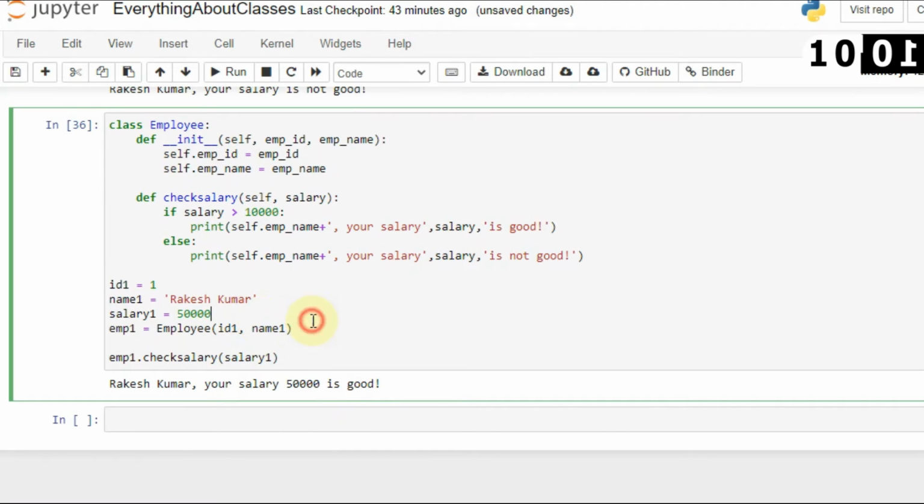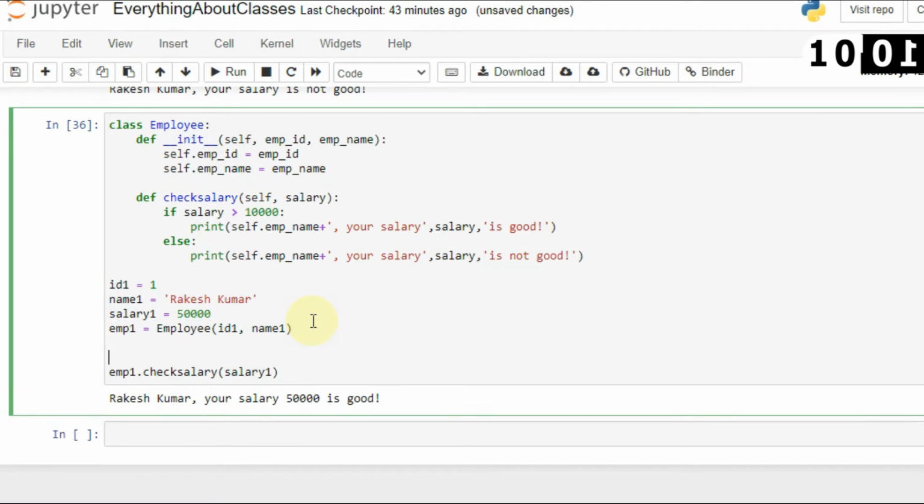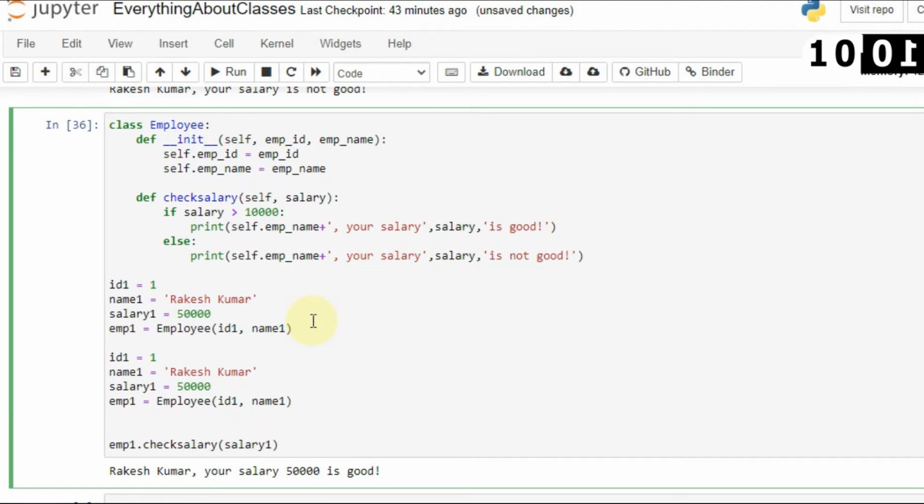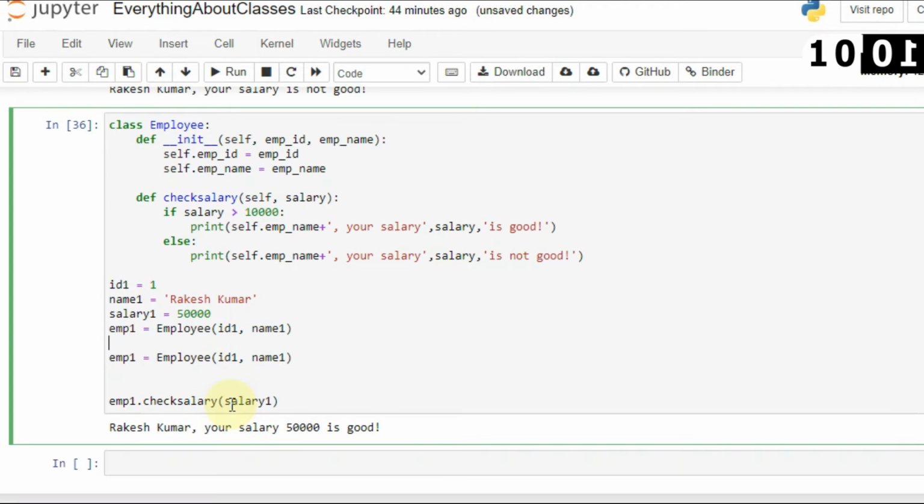And what if you want to create two objects? So why is a class used? See, a class is used because you don't have to write the same thing multiple times. That's why classes and functions are defined, because you can easily access them. So every time you don't have to pass these parameters, you can simply pass them inside the object. When I create employee 2, I will not create variables like this, I will pass values directly from here.